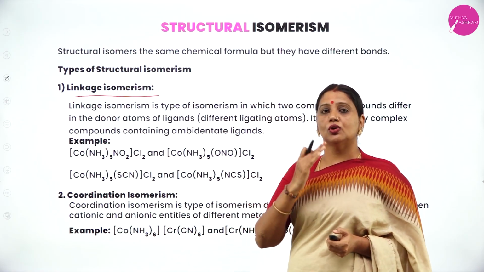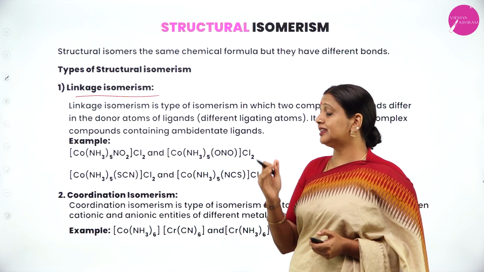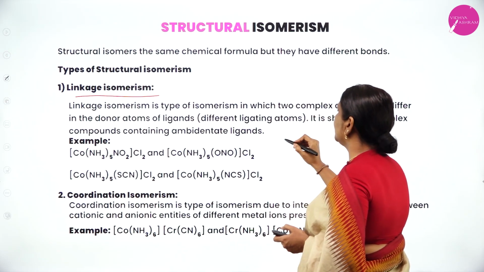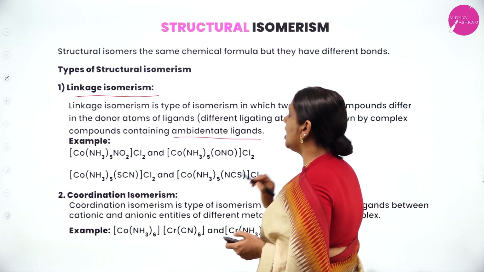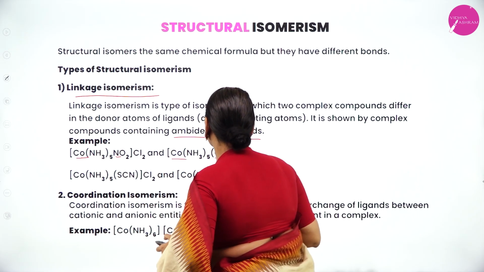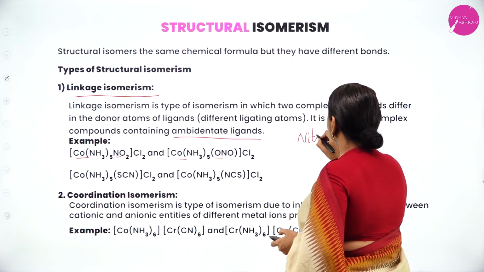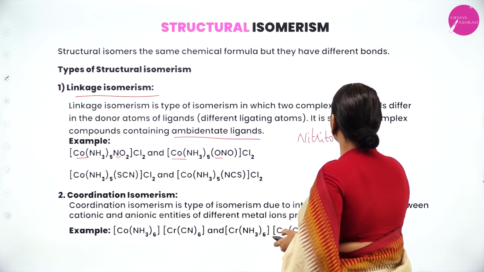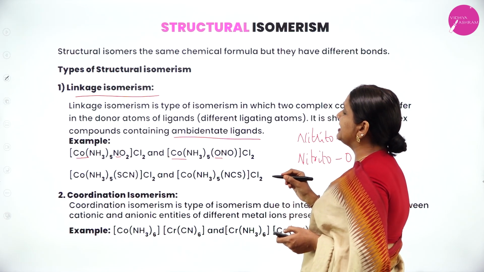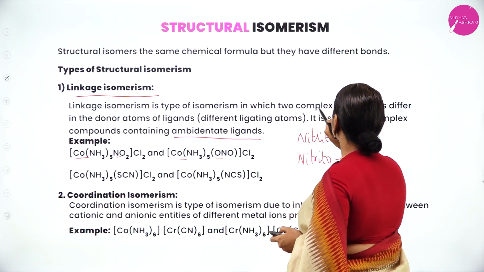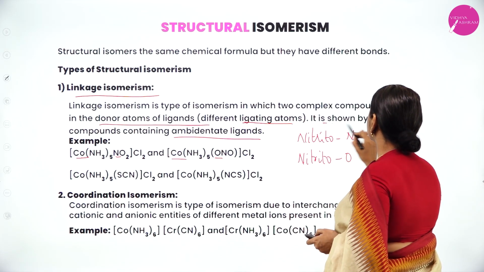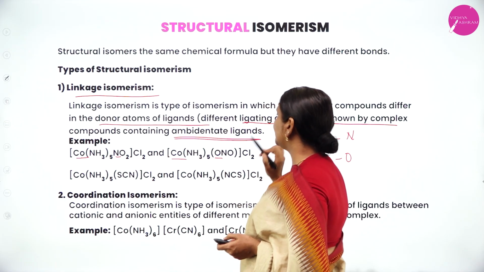Linkage isomerism: 2 or more compounds having the same molecular formula, but they link to the central metal atom through 2 different donor atoms. Therefore, it is only shown by ambidentate ligands. Observe here cobalt is coordinated through nitrogen. Here cobalt is coordinated through oxygen. That is, the first one is nitrito-N, the second one is nitrito-O. Therefore, linkage isomerism is the type of isomerism in which 2 complex compounds differ in the donor atom of the ligand, the ligating atom. It is shown by complex compounds containing ambidentate ligands.